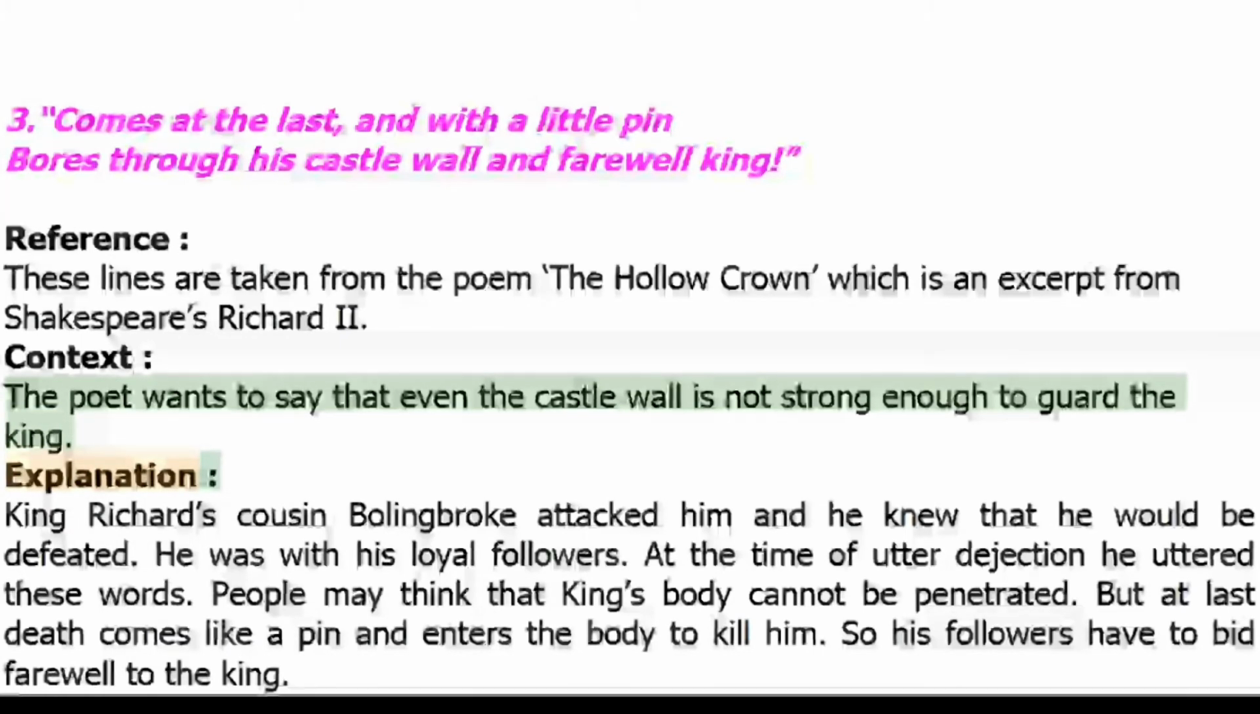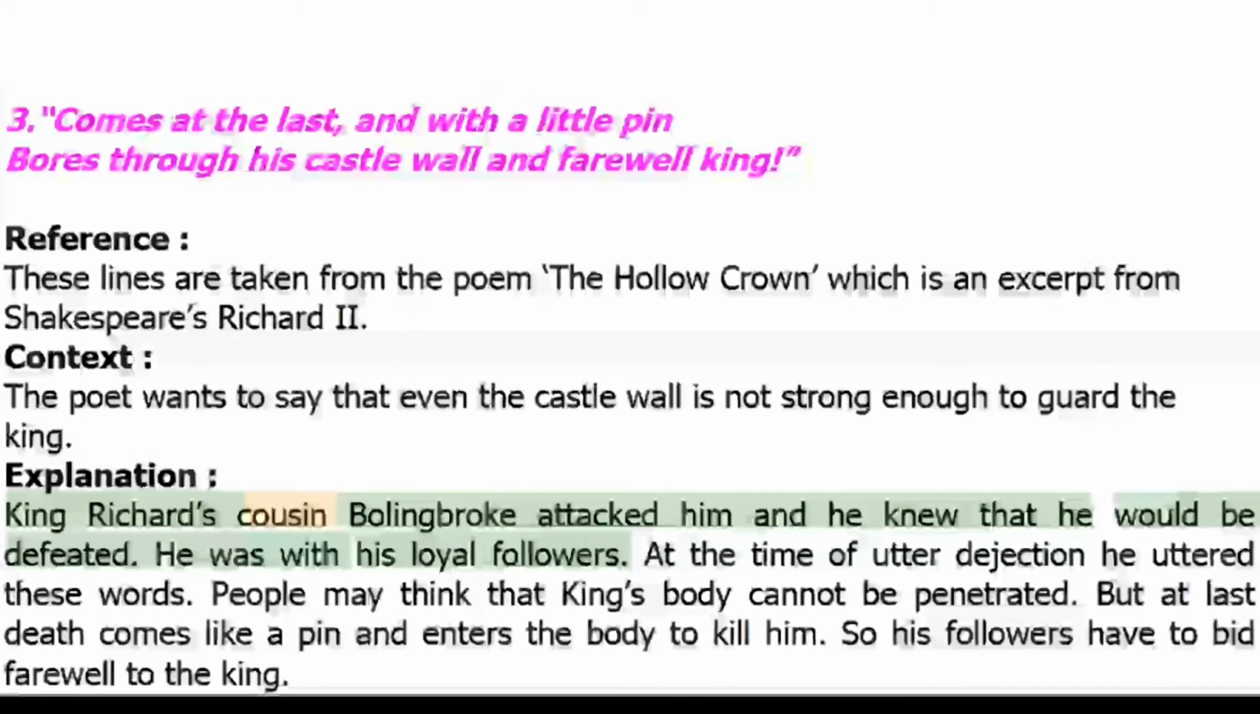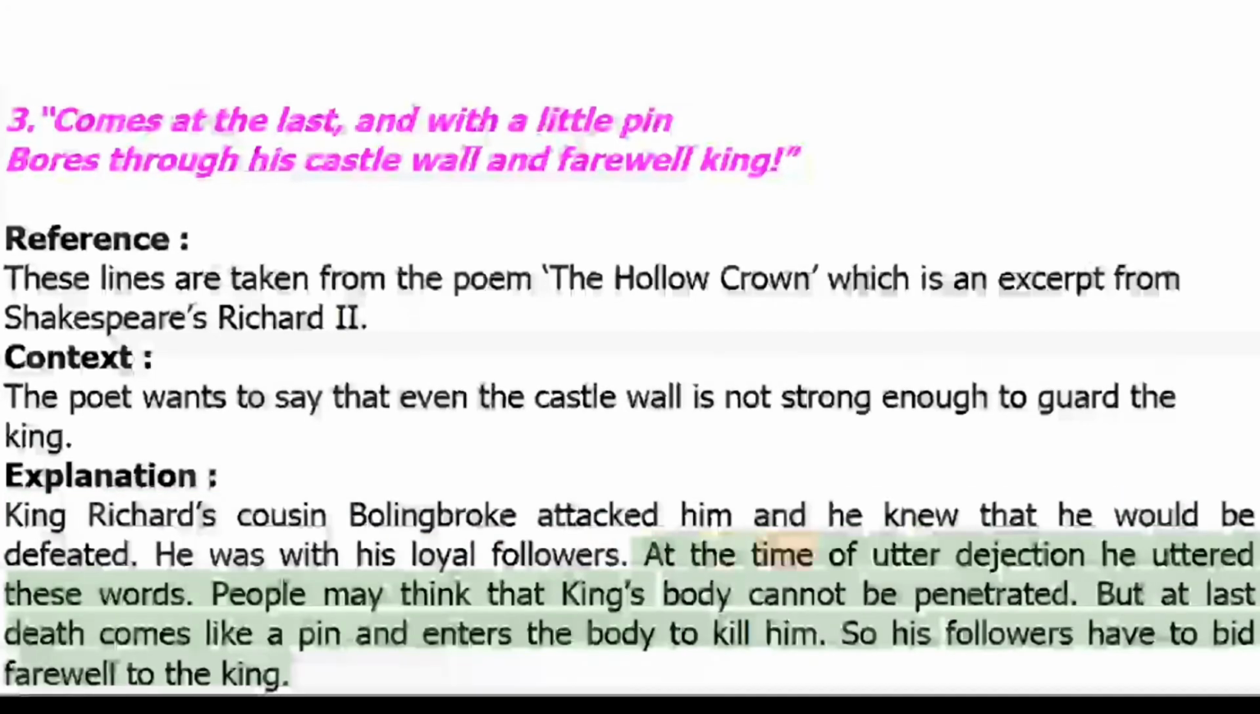Explanation: King Richard's cousin Bolingbroke attacked him and he knew that he would be defeated. He was with his loyal followers. At the time of utter dejection he uttered these words. People may think that the king's body cannot be penetrated. But at last death comes like a pin and enters the body to kill him. So his followers have to bid farewell to the king.